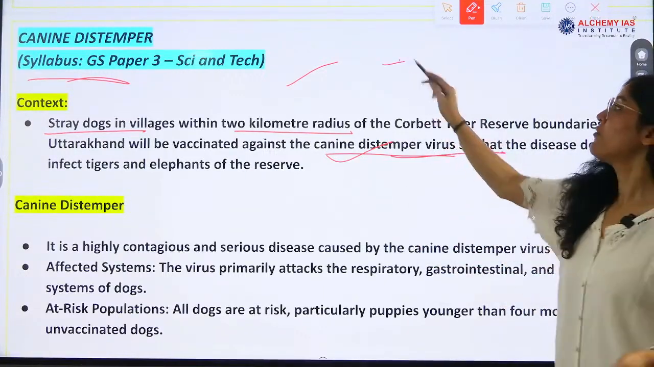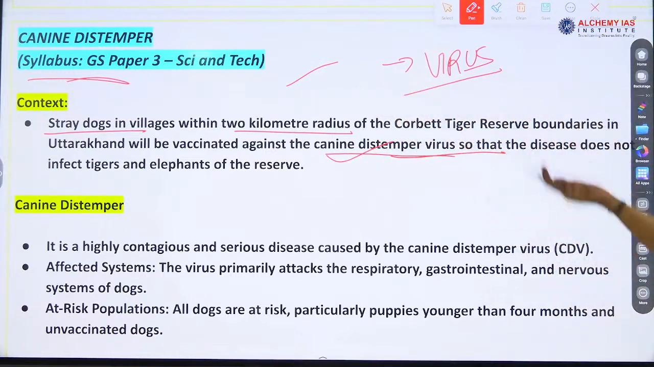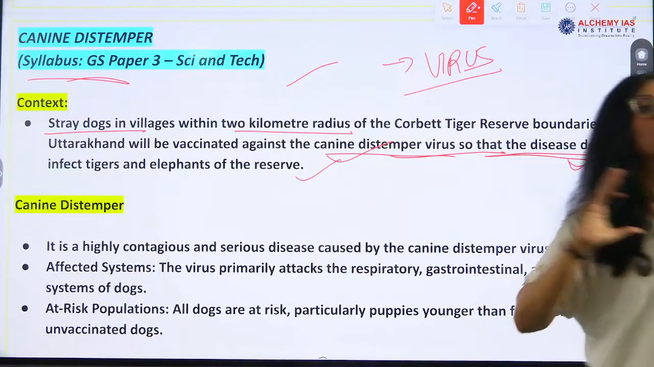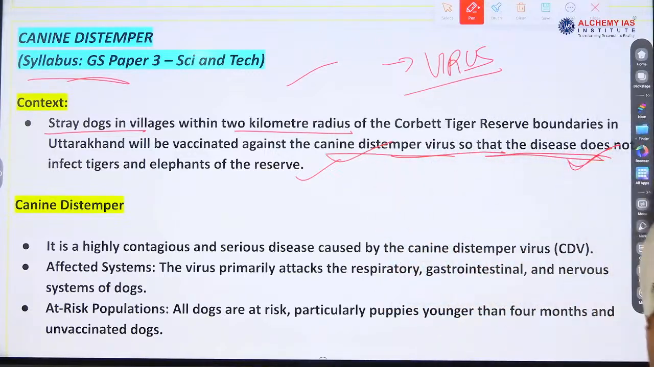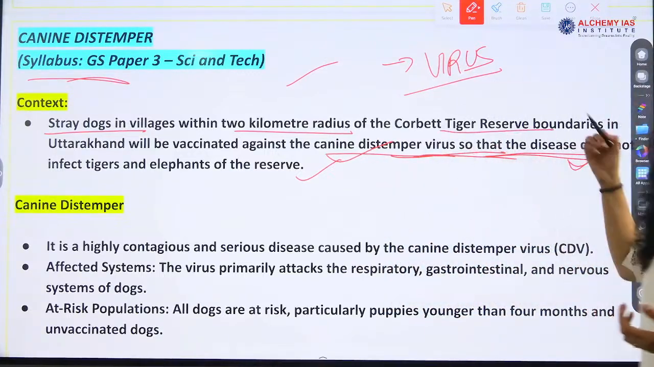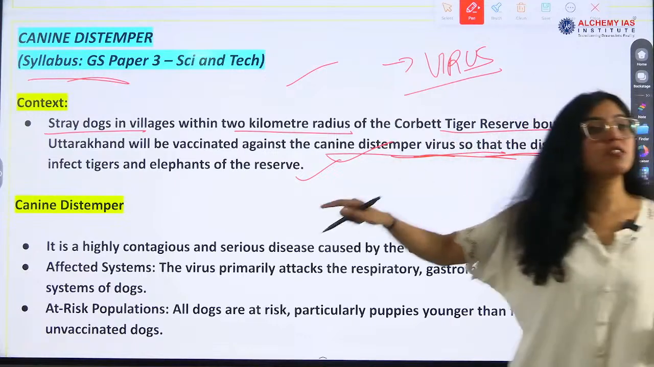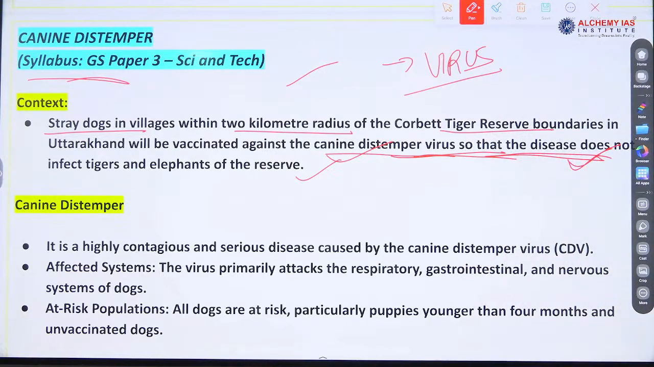This is a virus. Okay, canine distemper is a virus which will lead to disease, right? So dogs are being vaccinated so that it does not lead to the spread of the virus from dogs to other animals in the forest, in the Corbett Tiger Reserve. So tigers are also important, right? So their preservation, conservation. This is one more method of how we preserve and conserve, make the environment healthy by taking care of other animals that are interacting with the tigers and other animals, right?